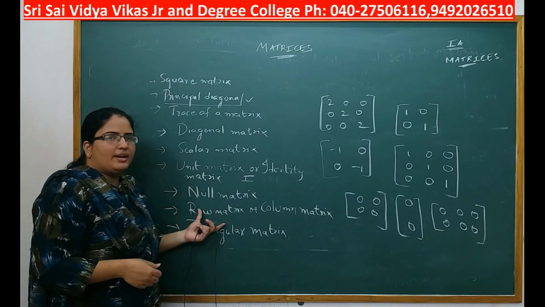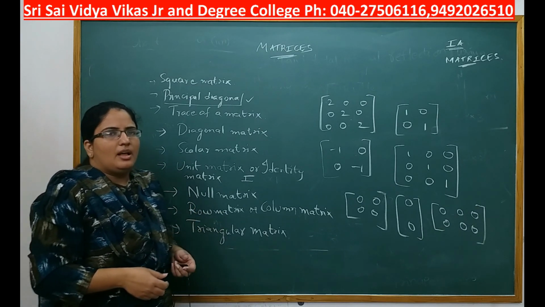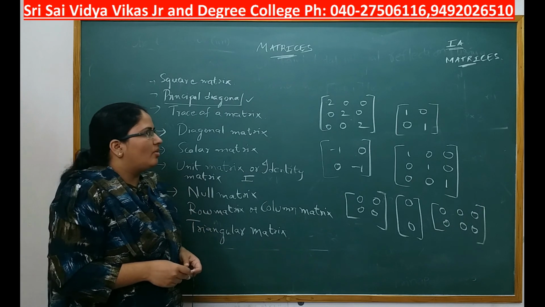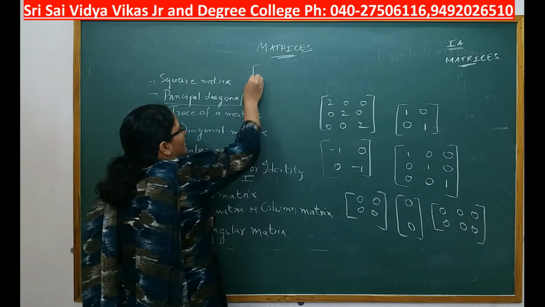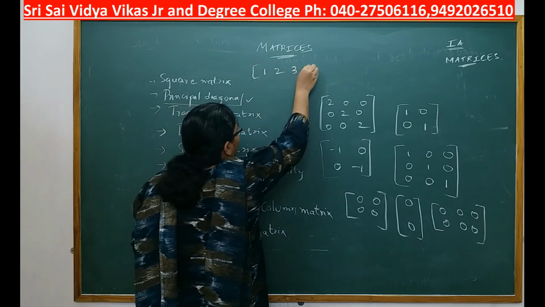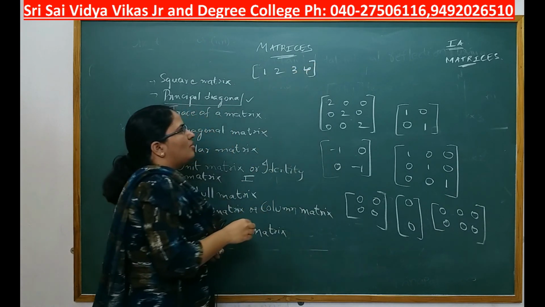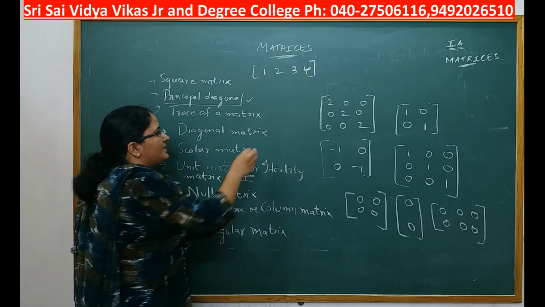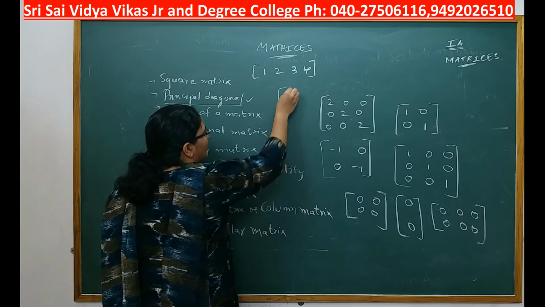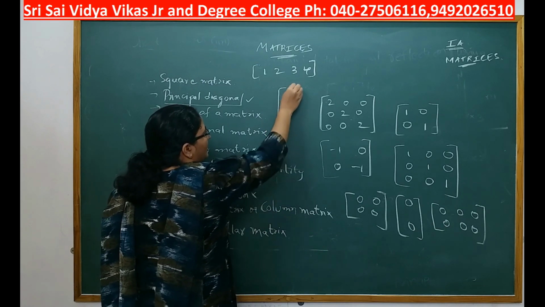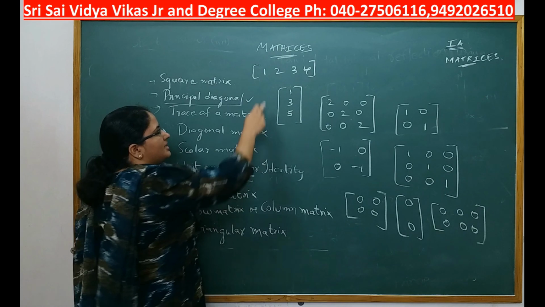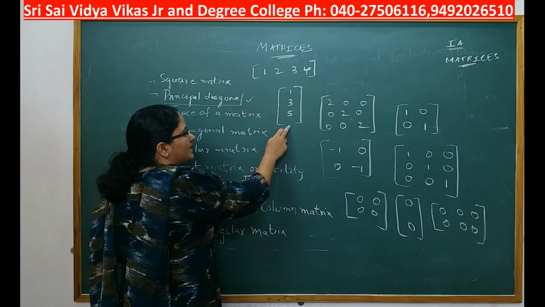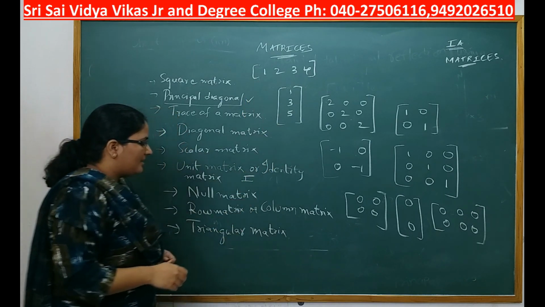What is this row matrix or column matrix? A matrix in which there is a single row, like this, is called a row matrix. A matrix in which there is a single column is called a column matrix. This is an example of a row matrix. This is an example of a column matrix.